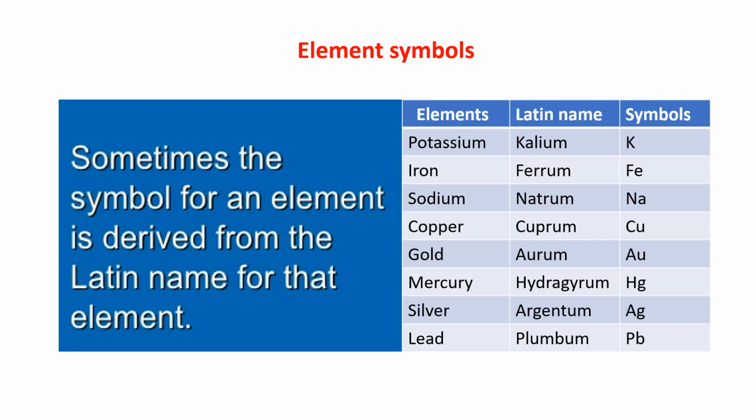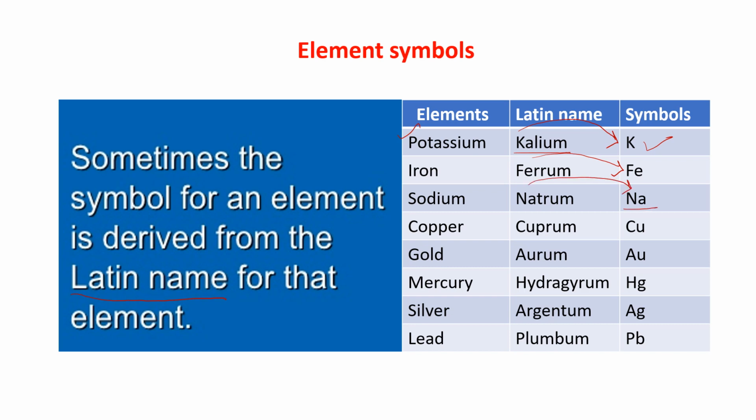Some elements, the symbols are derived from the Latin name. This is the Latin name. Children, you have to learn all these things. These are very, very important. See, this is potassium. The element is potassium, but its Latin name is kalium. So its symbol is K, taken from kalium. Iron, ferrum. The symbol is Fe, F and E both. Sodium, natrum, its symbol is Na from here.